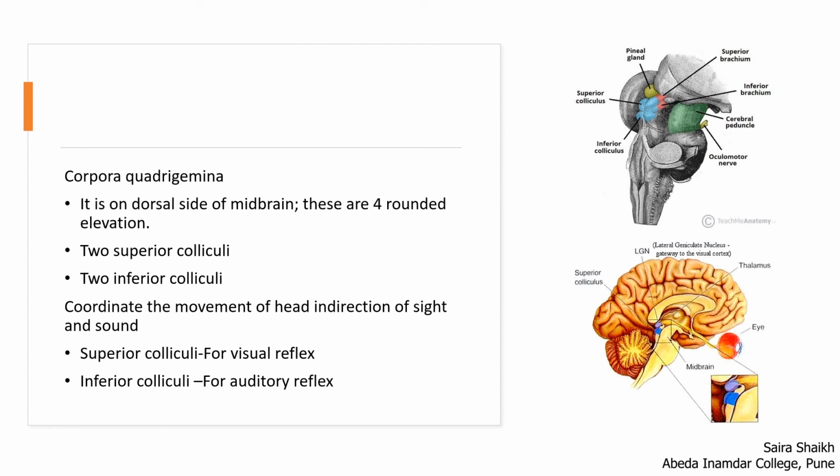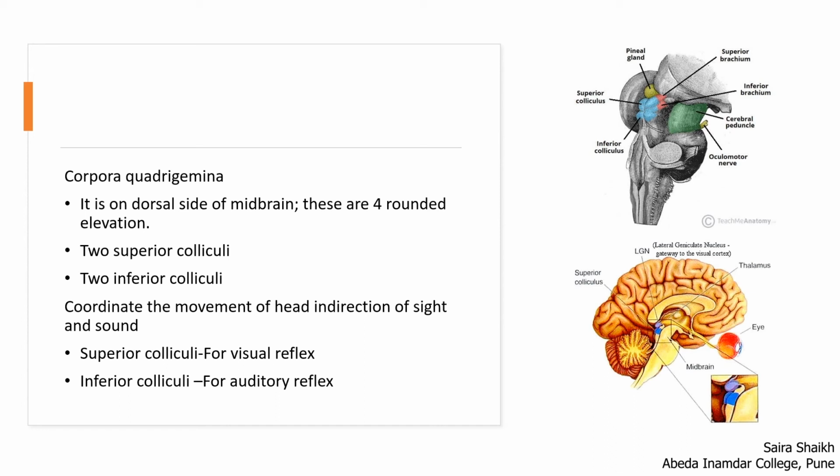For example, if a person is sitting in a cricket stadium and watching the cricket, the movement of the head takes place in the direction of the ball, wherever it goes. Here the movement of the head and the sight is coordinated by the superior colliculi.